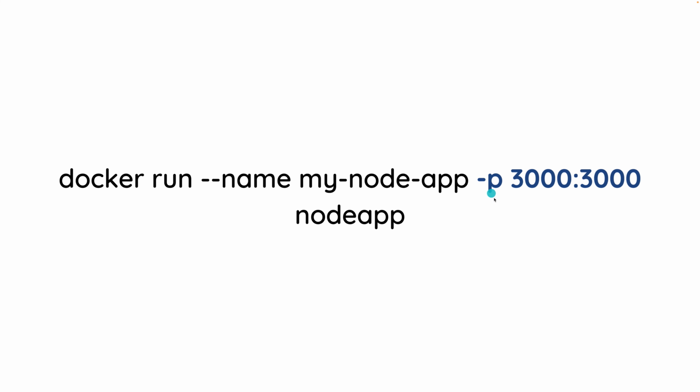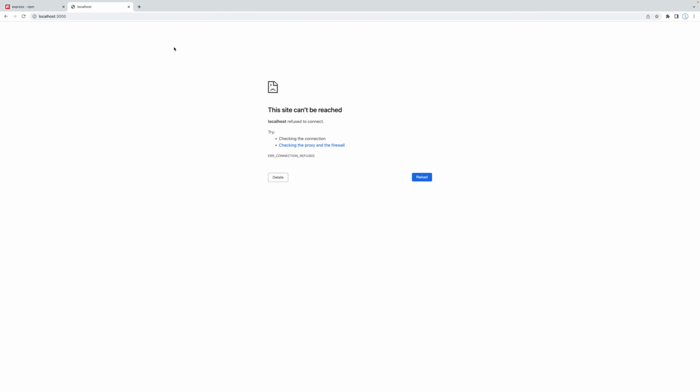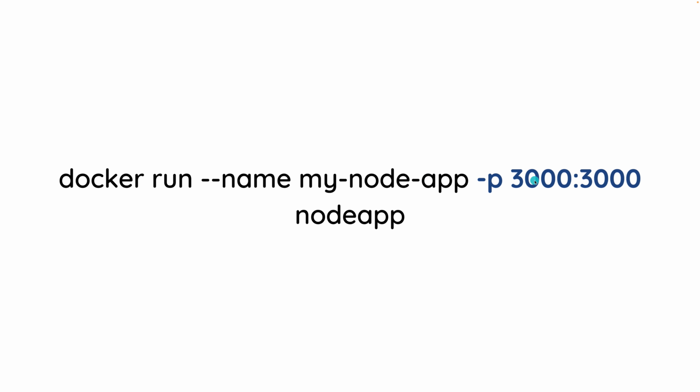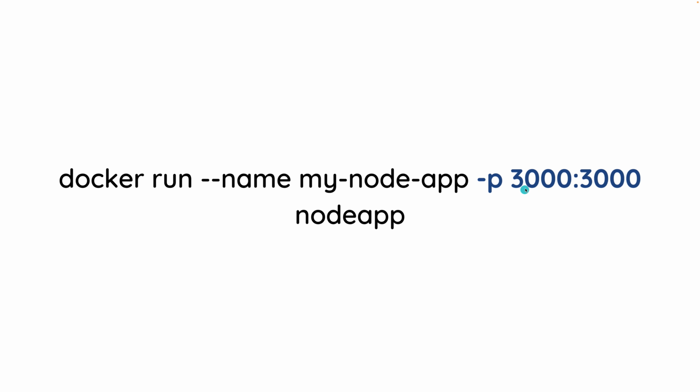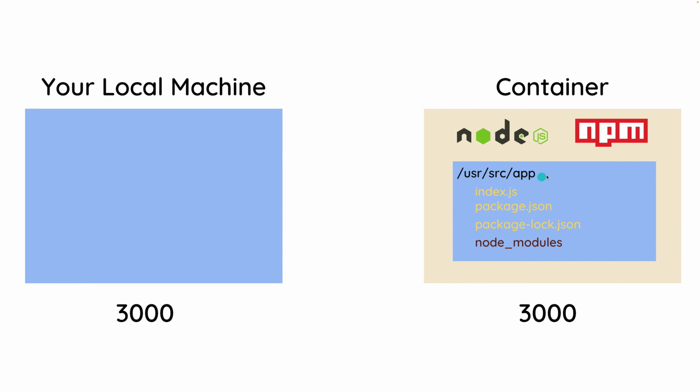And over here, we say 3000:3000. So this 3000 is referring to any sort of port on my local machine. I can call it whatever it is that I want. I can have any number. It could be 4, it can be 5, it can be whatever. This over here is the port inside of the container, and this should be the port that our application is running in. So what we can do now is map 3000 on my local machine to 3000 inside of the container.